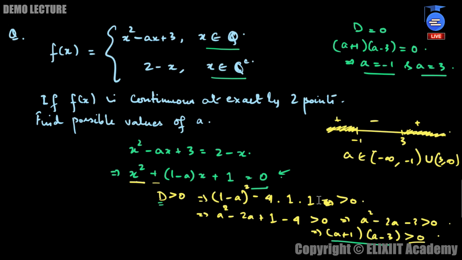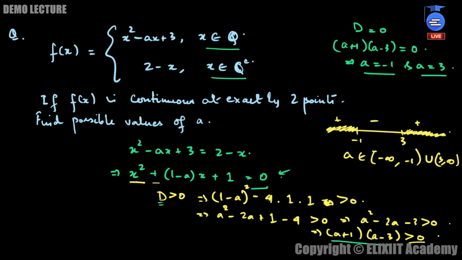Now suppose it was mentioned that f(x) is totally discontinuous. The question would be that if f(x) is totally discontinuous, then find the possible values of a. When the function is totally discontinuous, what happens? There are no roots, or rather the roots are imaginary.